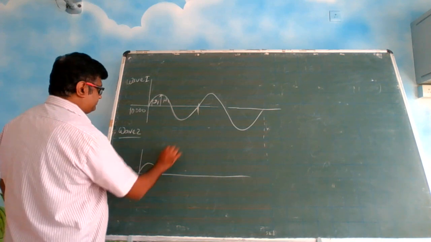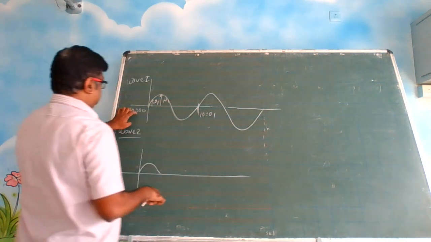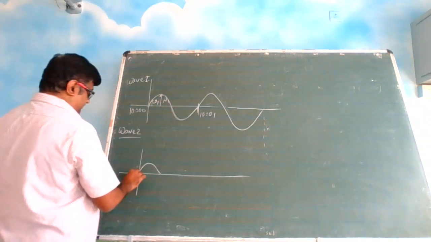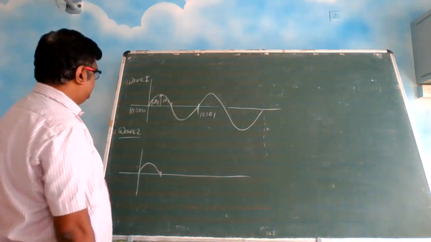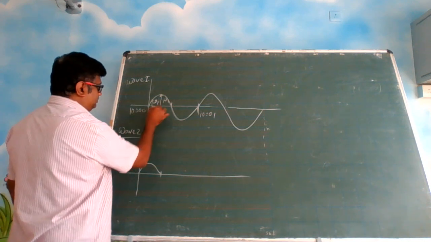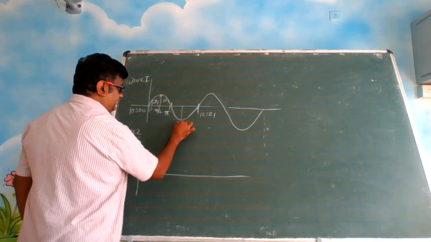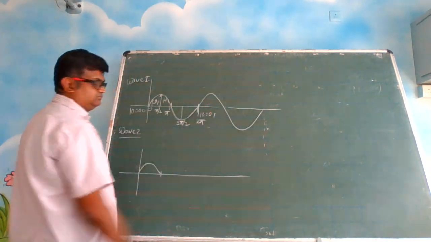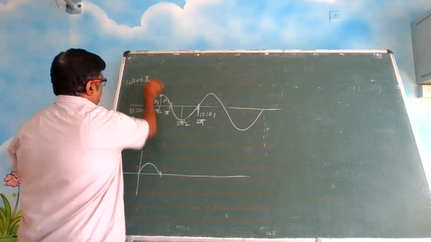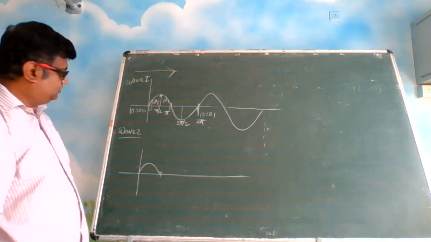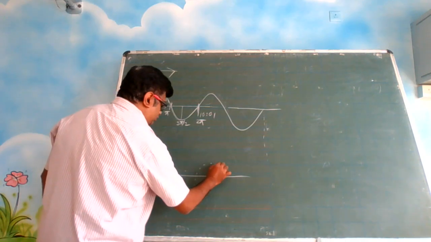See, wave 1 is here, whereas this wave is here. That means corresponding to this point. Now, you can write the points here: 0, this is pi by 2, this is pi, this is 3 pi by 2, and this is 2 pi. One full cycle, right? Both are propagating in this direction. This wave also is going like this only.